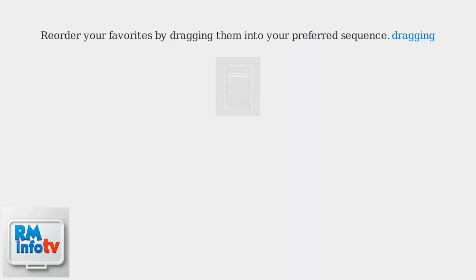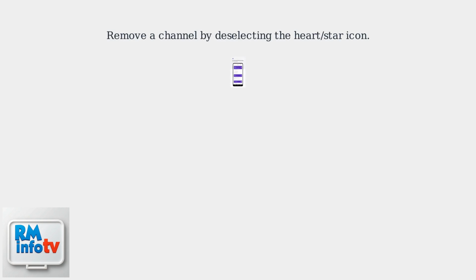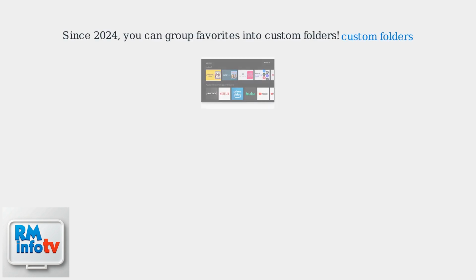You can reorder your favorites by dragging them into your preferred sequence, or remove a channel by deselecting the heart star icon. Since 2024, you can even group favorites into custom folders.